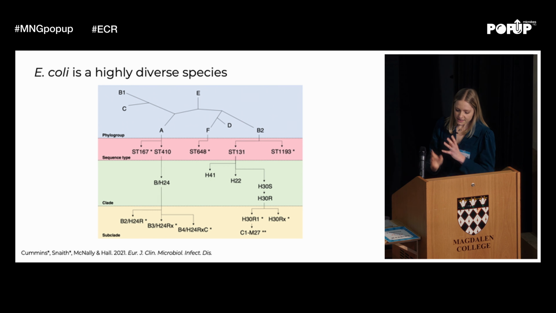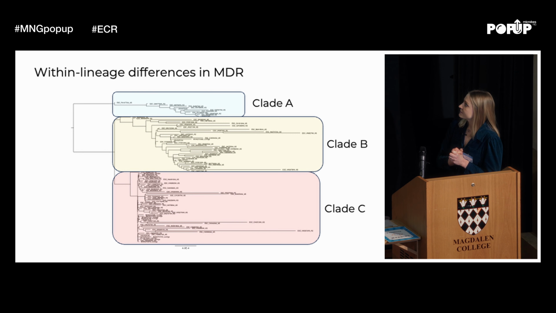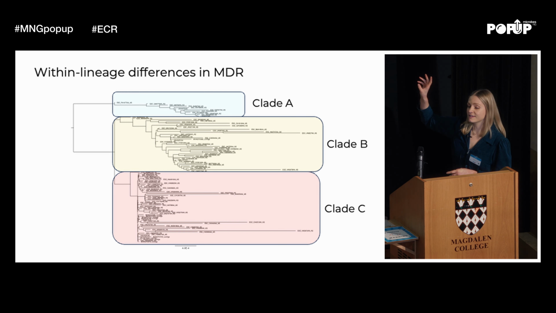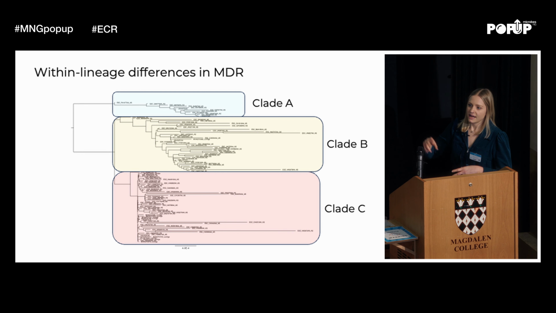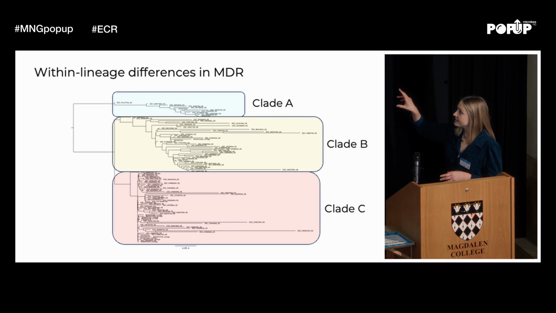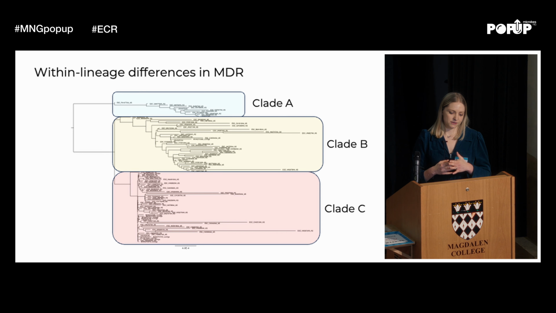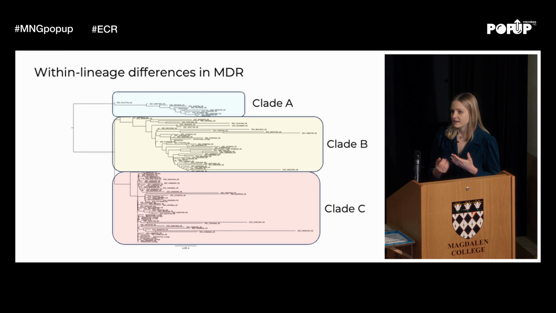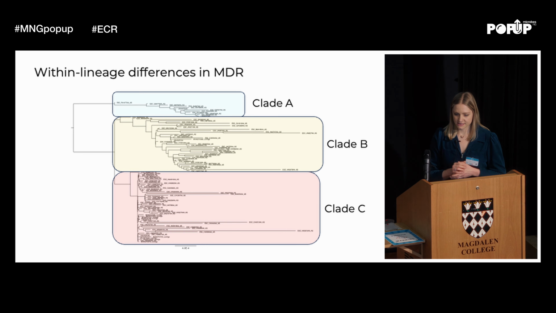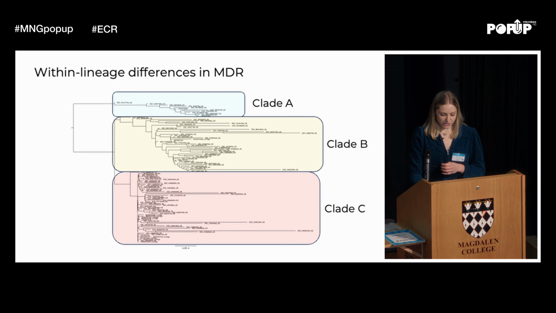And it's not even just within these. We can see within lineages, we have these differences as well. So this is a tree of ST131, or the Roman Empire, I suppose. And we see it has a really distinctive three-clade structure. So at the top, we have clade A, which is our ancestral lineage. And here, we don't really see any multidrug resistance. Whereas at the bottom, we have clade C. And here, we have our global MDR clones. So we have fluoroquinolone resistance and the gain of genes like CTX-M. And so we can ask, how does this happen? Why do we get these differences in multidrug resistance in what is essentially a single species?